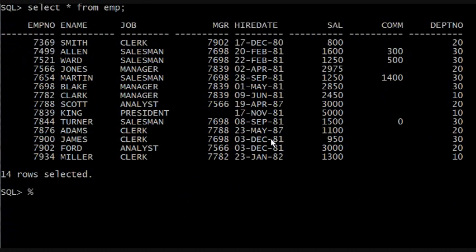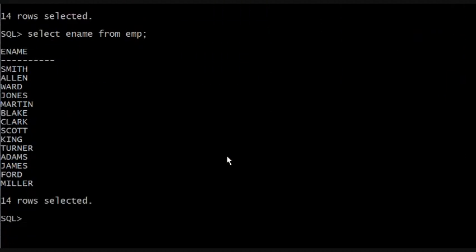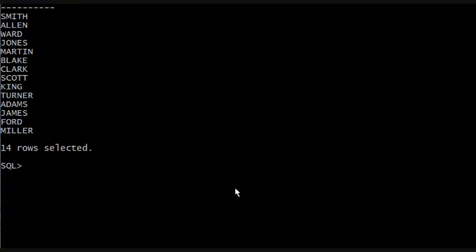Here's a wildcard, the percentage sign. So it's easier if I show you. So let me just select ename from EMP. And let's say we want to see how many people have a name that starts with the letter A like Apple. So now we're going to introduce the like operator.